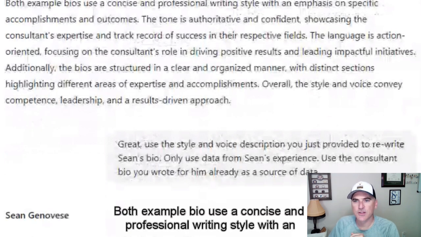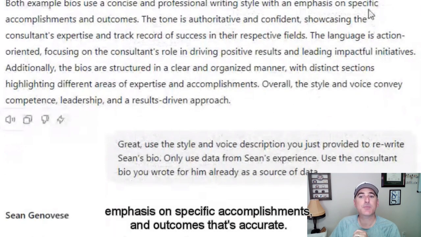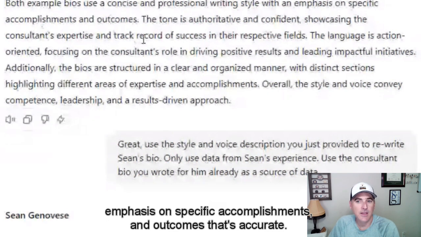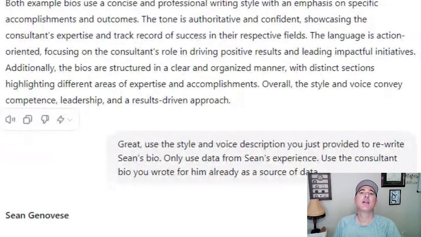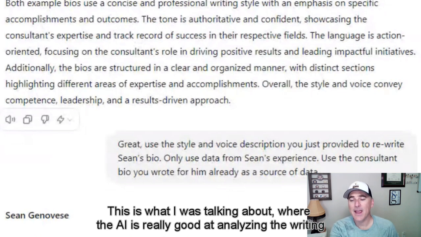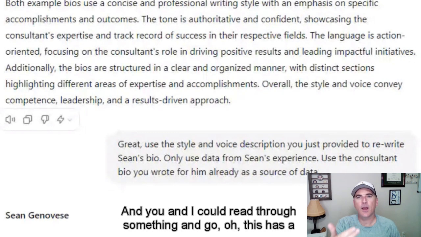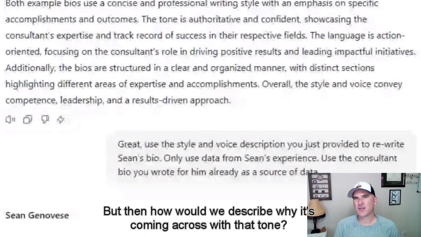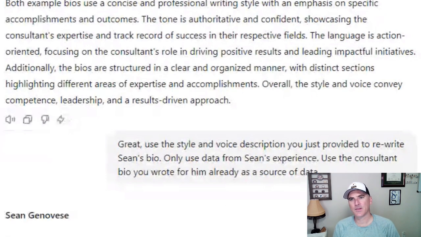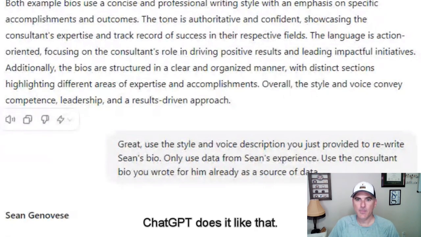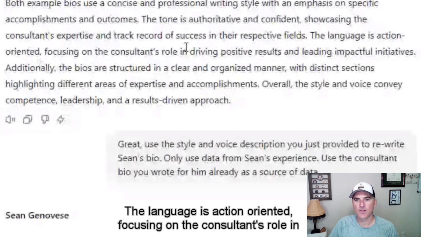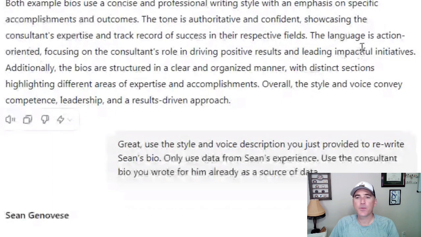Both example bios use a concise and professional writing style with an emphasis on specific accomplishments and outcomes. That's accurate. The tone is authoritative and confident. This is what I was talking about, where the AI is really good at analyzing the writing from a very objective standpoint, and you and I could read through something and go, oh, this has a definite tone and a voice, but then how would we describe why it's coming across with that tone? That would take a little bit more analysis. ChatGPT does it like that. The language is action-oriented, focusing on the consultant's role in driving positive results. So this is all great.